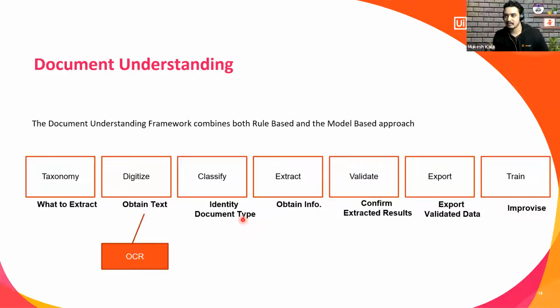Now, whenever it extracts the information, sometimes it is 100% accurate and confirmed, and the robot says, hey, I am 100% accurate that this is the correct information. But sometimes it has a dilemma. Sometimes it says, hey, I am not sure that whatever extraction I have done is proper, because it's a model. So it says, okay, I'm 85% confident that the total is 100, but can you validate?